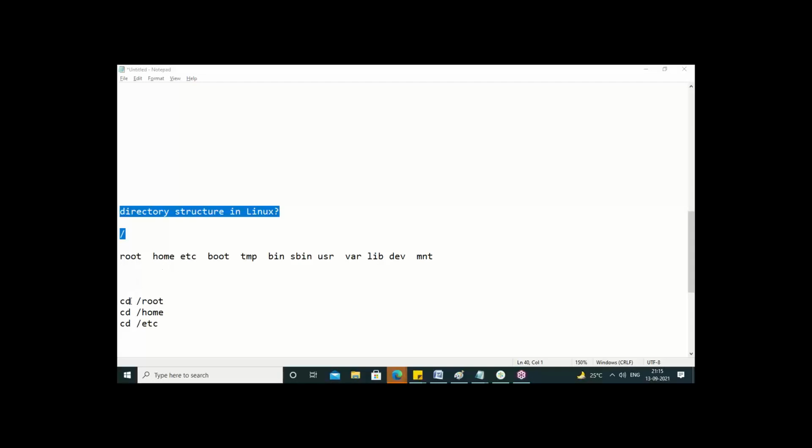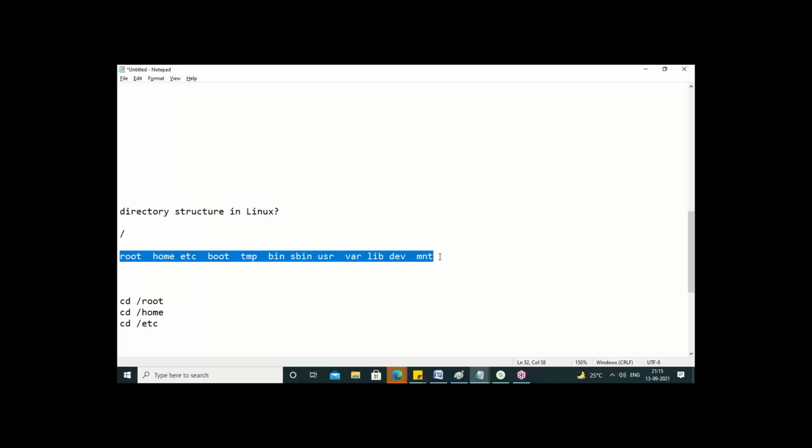So it's space only. After the cd, a space is compulsory, then the folder you want to go to. Okay, we have to give the space compulsorily. So cd slash root, cd slash home. Why? Because these folders are available under the slash folder, guys. Okay?